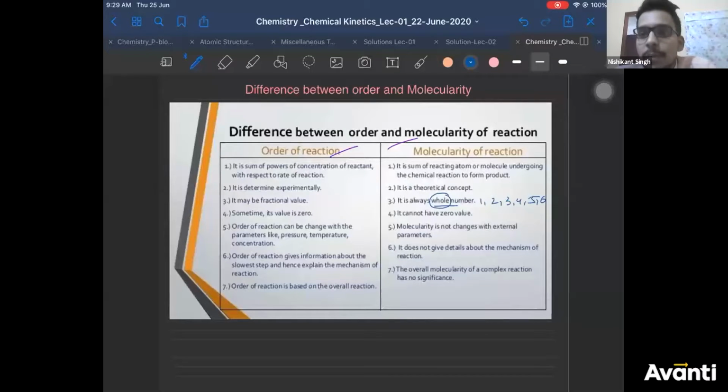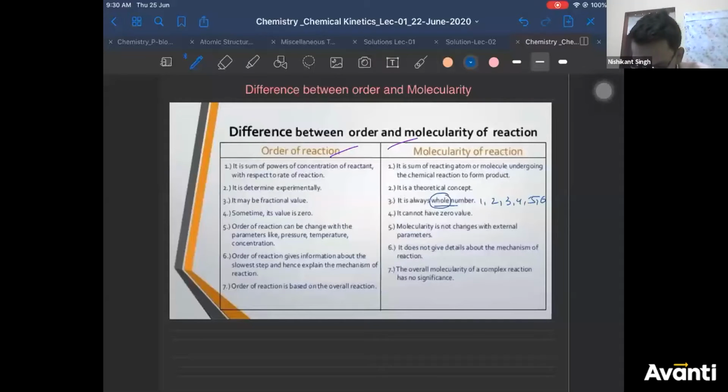Molecularity is always for elementary step. We have defined the definition of molecularity as that only. Okay? It is always for elementary step only. Molecularity is never for overall reaction. It is for elementary steps. Right? All right.